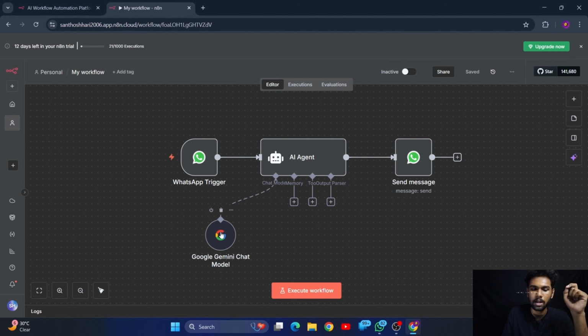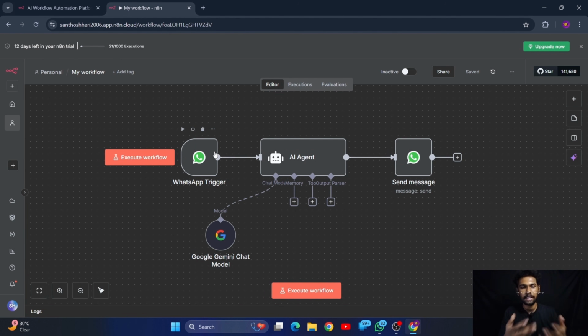The Gemini chat model will give you the output, and it will be sent again to this node. What this node will do is send the message to the person who actually triggered the workflow, which means who actually texted me.